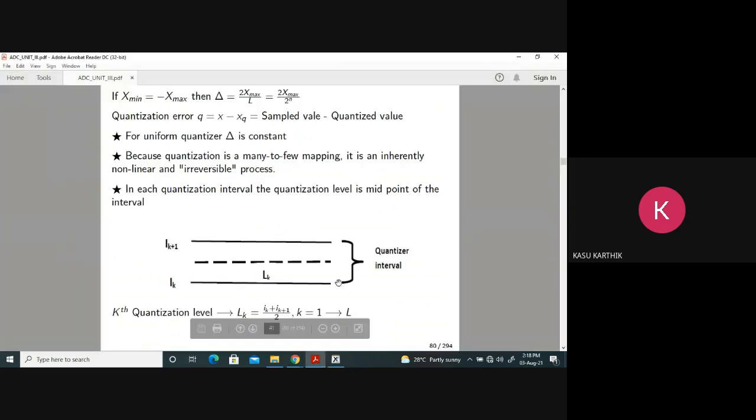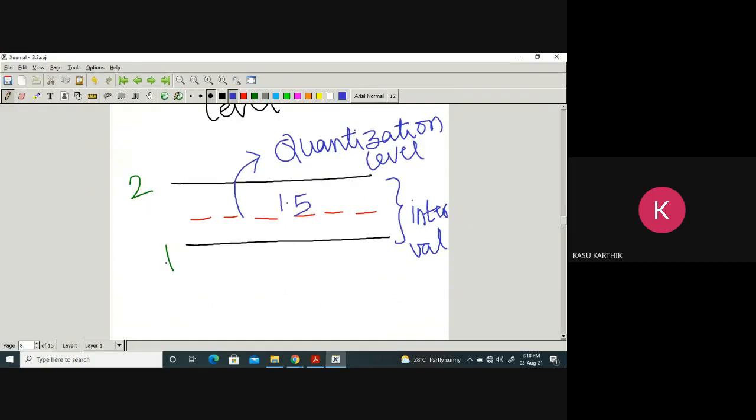In each quantization interval, the quantization level is the midpoint of the interval. I have taken like this, this is I_k plus 1. What is the middle point? L_k is nothing but this plus this by 2. Obviously, what is the midpoint between 1 and 2? 1 plus 2 by 2, that is 3 by 2, that is 1.5.